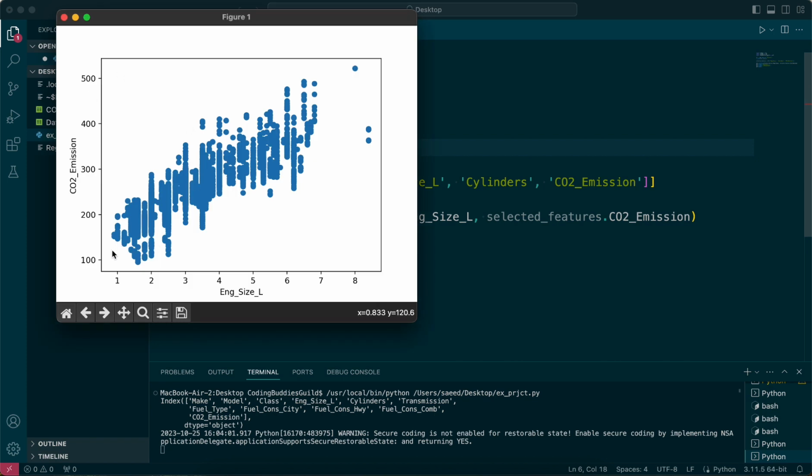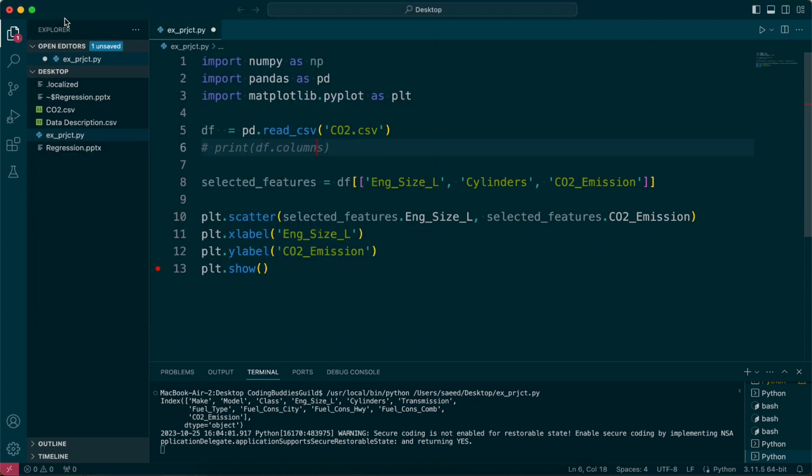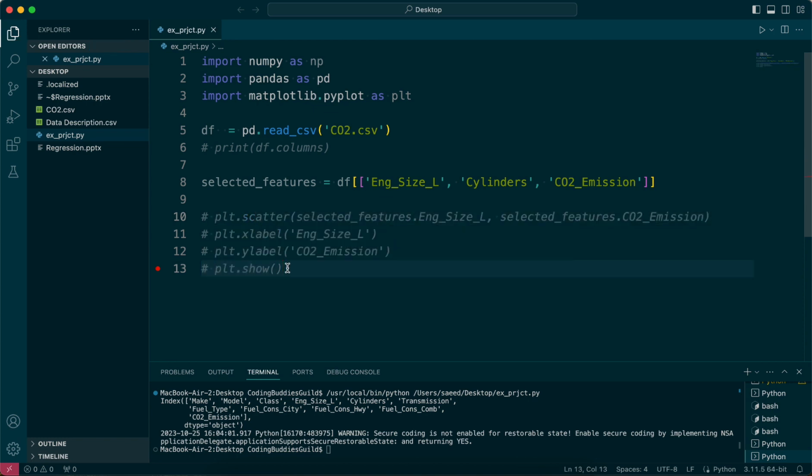And then we can actually see the data here, right? So it makes sense. Bigger engine sizes emit more CO2. So I'm expecting to draw a line probably in the middle or something like that. This is just the way that I wanted to use the scatter plot, so you can see what we talked about, the matplotlib library, and you can actually see what's going on.